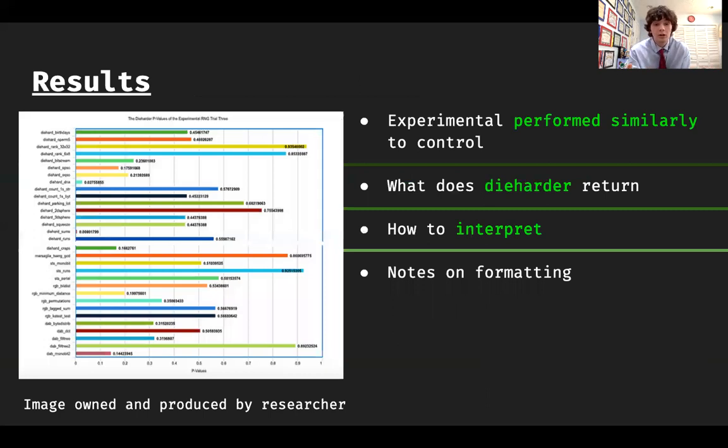The results. What you're seeing here is actually a list of p-values. P-values are a number from 0 to 1 that tells us how likely the numbers are to have been generated by a pattern, to be not random. So if the number is very, very close to 0, like 0.0000 whatever, or very close to 1, 0.9999 whatever, we failed. That's bad. If they're somewhere in between, that's good.